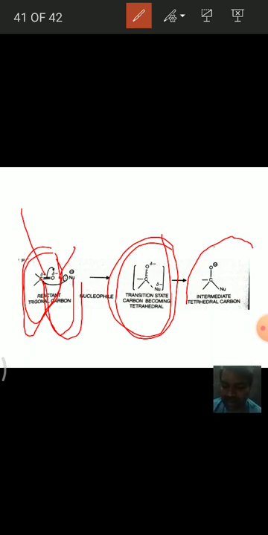And next, in the second step, this intermediate which is formed stabilizes itself by combining with a positive ion like a proton. It forms the final product. In this way, aldehydes and ketones, that is carbonyl compounds, undergo nucleophilic addition reactions.